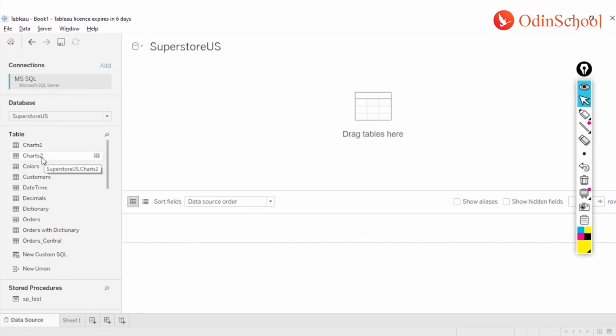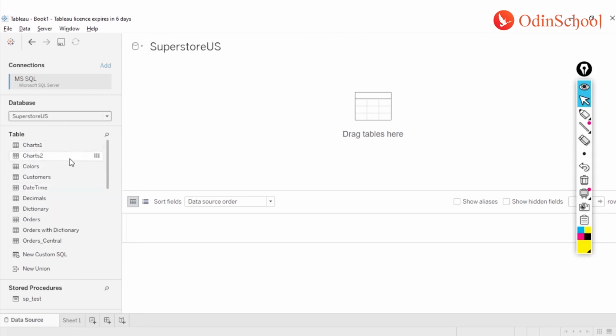If you are connecting to a MySQL database or any other database, this is how it will look. In case your server comprises only one database, it's just going to show you that one single database. However, if you have more than one, then it's going to give you a list over here and ask which database you want to establish the connection to. Now in my situation, I want to connect to my superstore US. So the moment I do that, it gives me a list of all the tables which are available and you have access to in this table view.